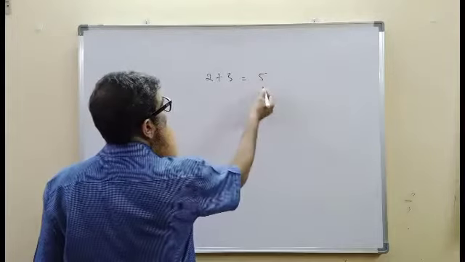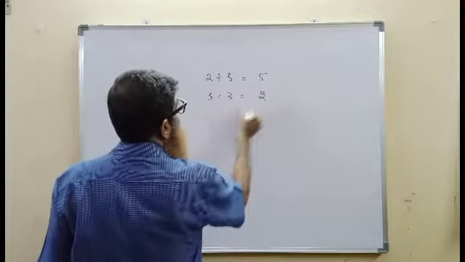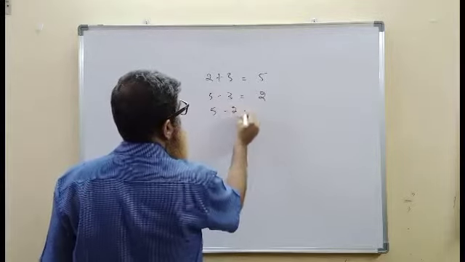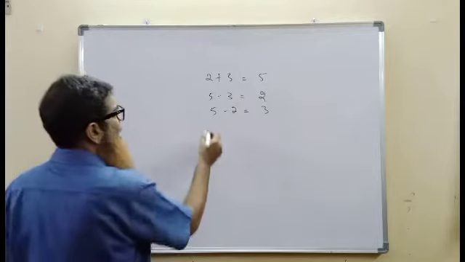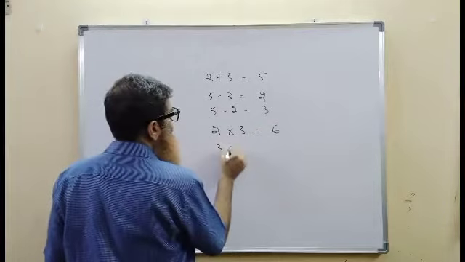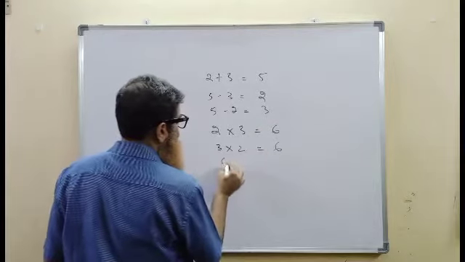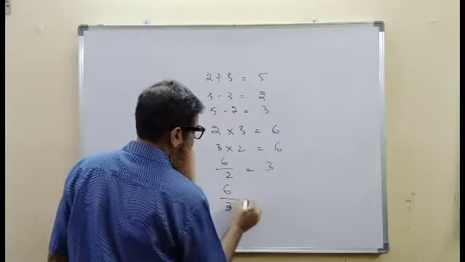There won't be any new number. Say, 5 minus 3 is equal to 2. 5 minus 2 is equal to 3. Always these three numbers. There won't be any new number. Like 2 into 3 is 6. 3 into 2 is 6. 6 divided by 2 is 3. 6 divided by 3 is 2.